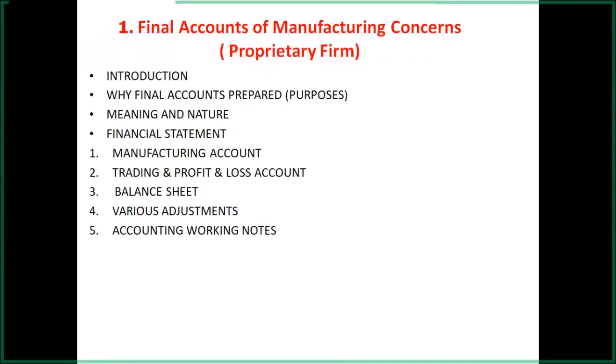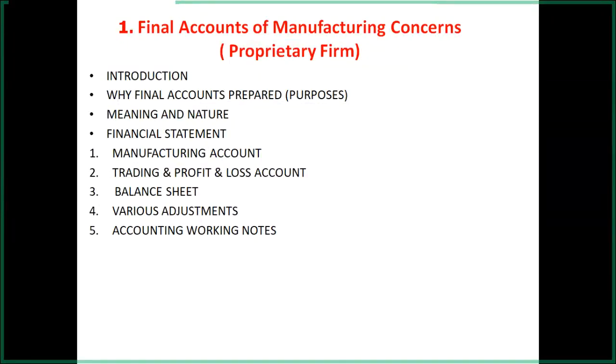The difference of rupees 3 lakhs, because debit side total is 5 lakhs and credit side when we are making the total, it is equal to the debit, and only two items are recorded there, closing stock of raw material and closing stock of WIP having 1 lakh rupees. So 3 lakhs rupees difference, it is to be recorded on the credit side, that is by cost of production or by cost of manufacturing concern.